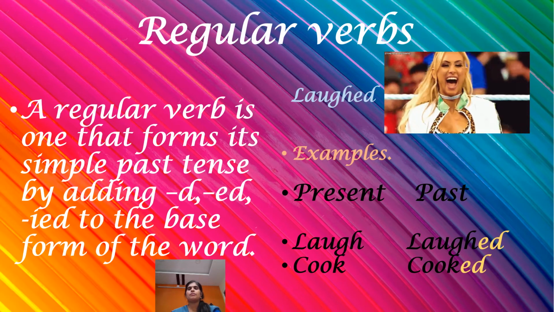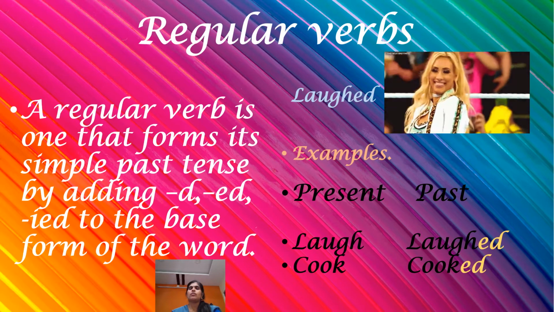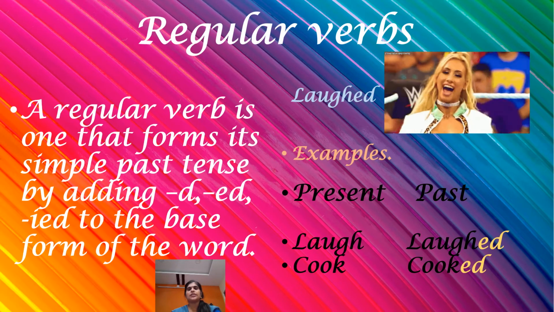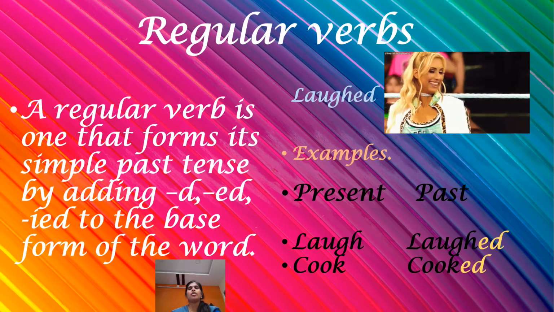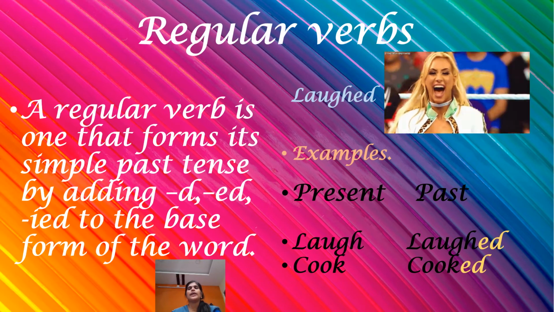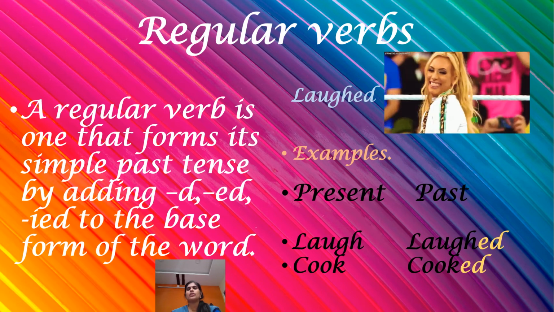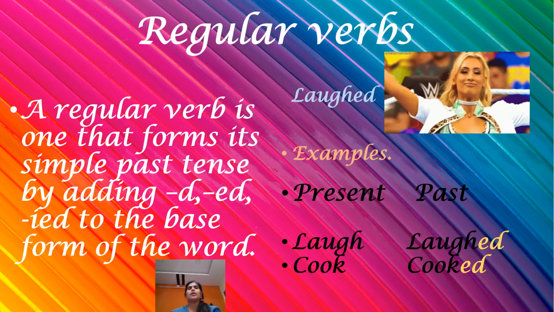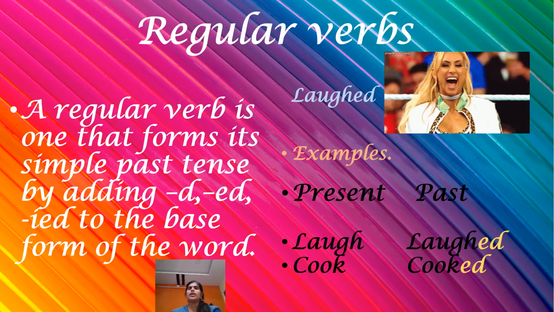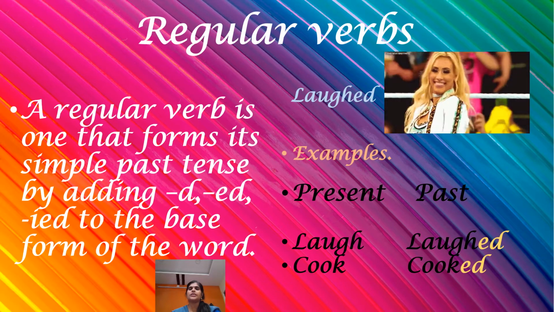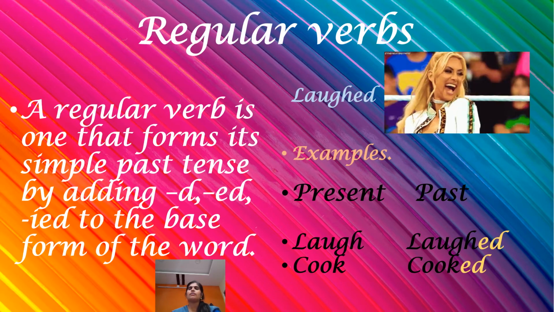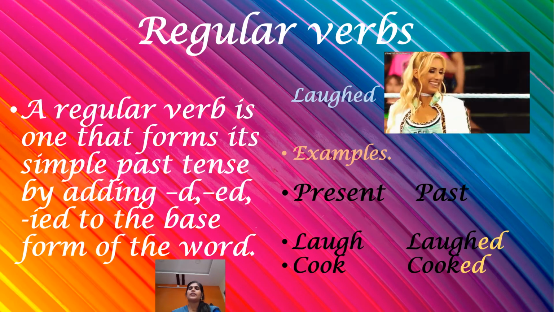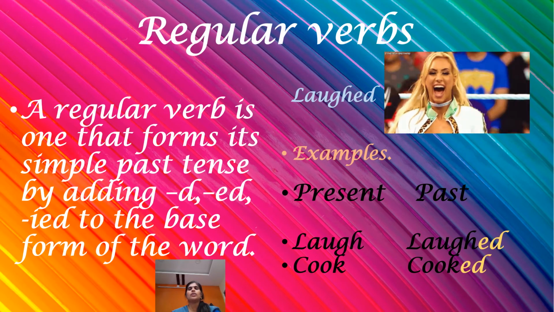For example, if you take the word cook in the present, by adding the letters ed at the end of the base word cook, it turns into a past tense word, cooked. In the same way, the word laugh in the present, by adding the letters ed at the end of the word laugh, turns into a past tense verb, laughed.